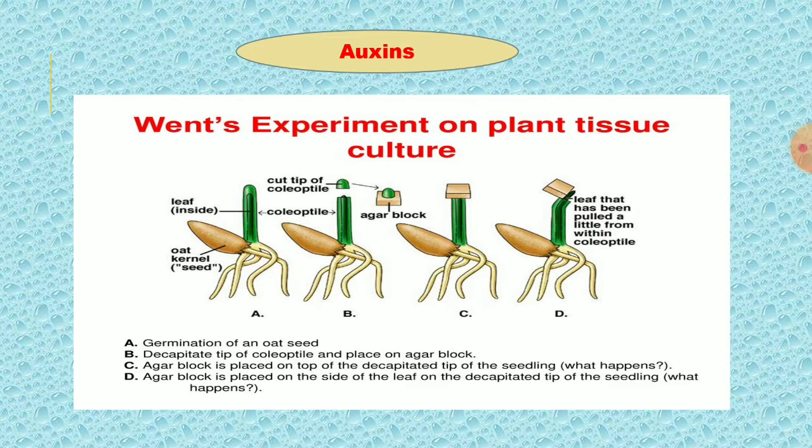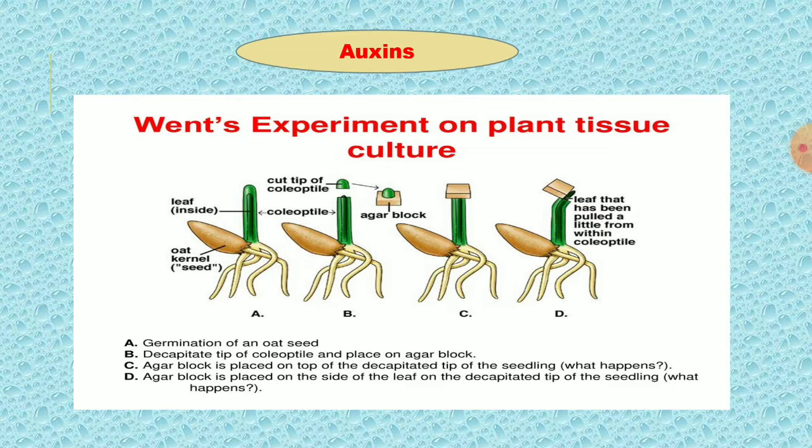The agar block was placed at the side of the leaf on the decapitated tip of the seedling. What happened? The small leaf came out. Went concluded that something, some chemical, is created in the tip of the coleoptile, and that chemical is called auxin.